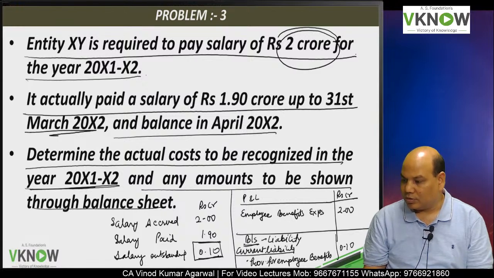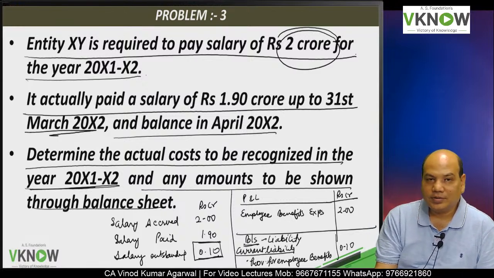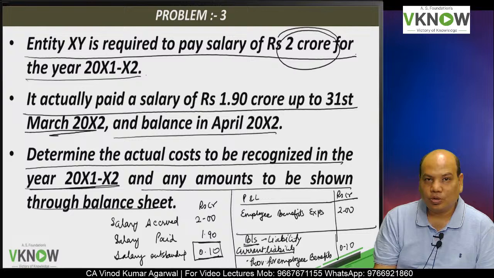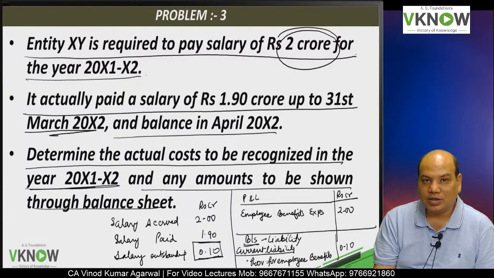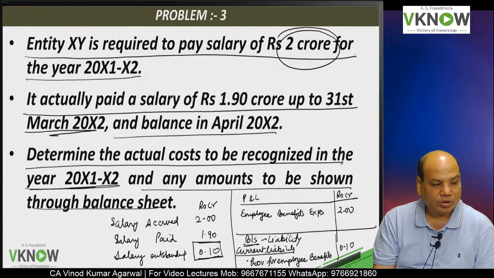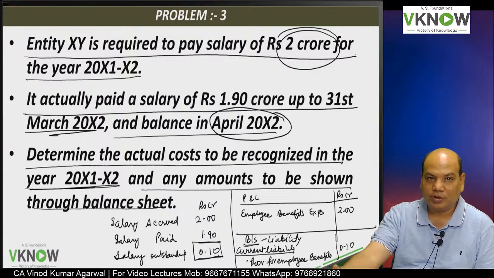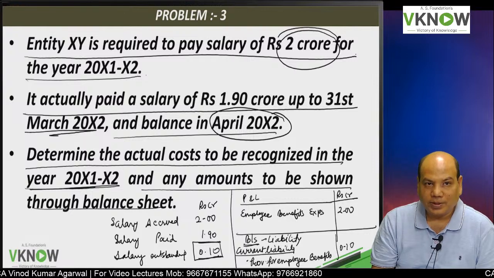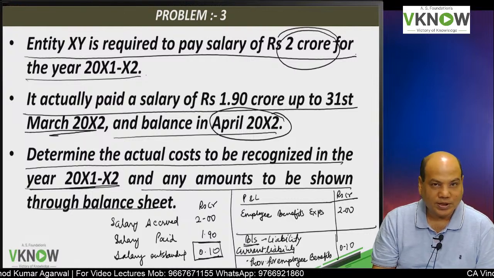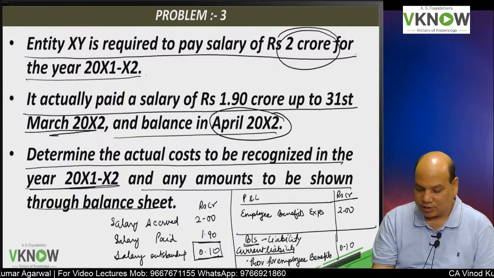So in the balance sheet, we are going to present 0.10 crore outstanding on the liability side under current liability, because it will be paid in the month of April, that is within 12 months from the balance sheet date. So it will be presented as current liability.